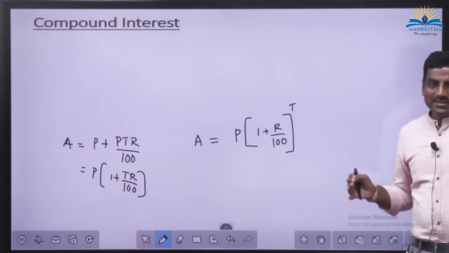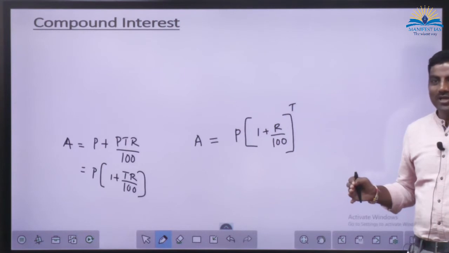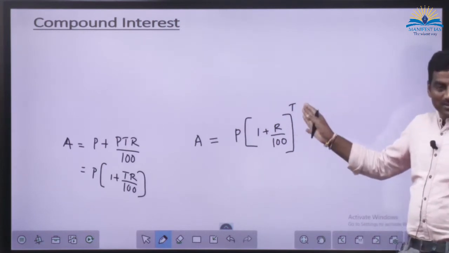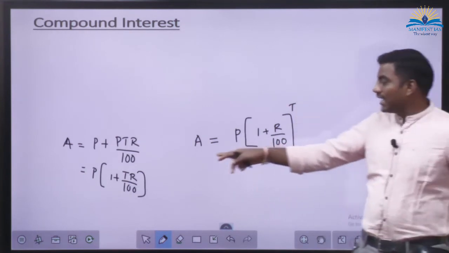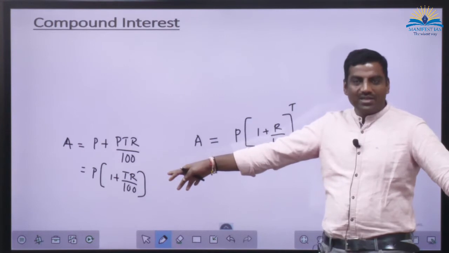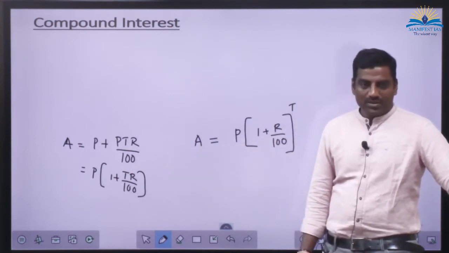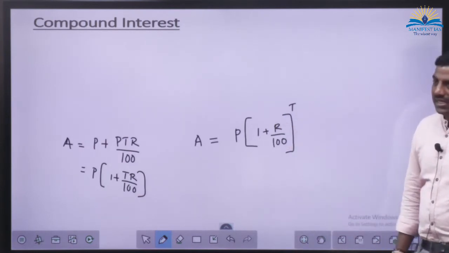The T was sitting comfortably next to R earlier. Now that T has gone and sat on the head of R. So the T is now an index. As long as it is a factor multiplying with R, the calculation would have been very easy. Let's say R is the rate of interest.